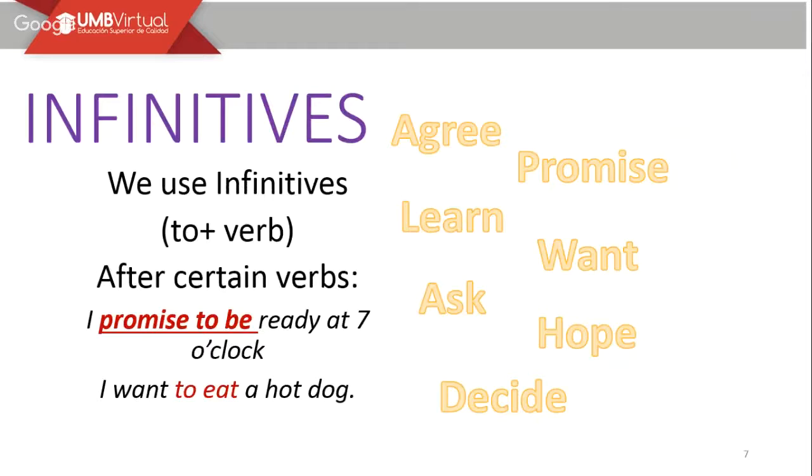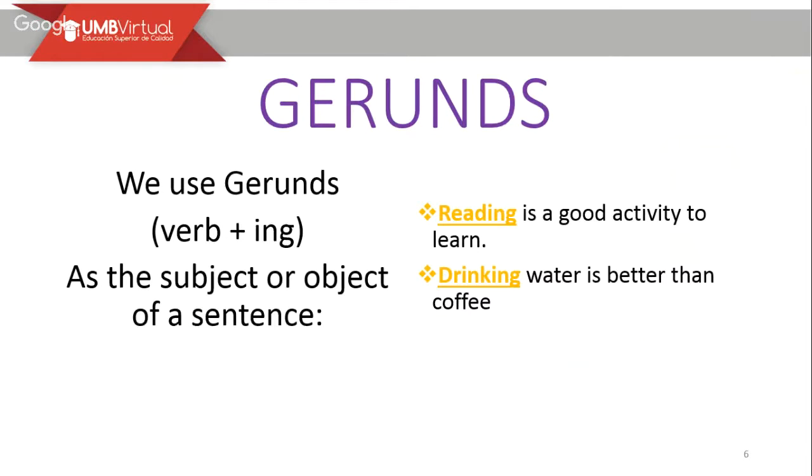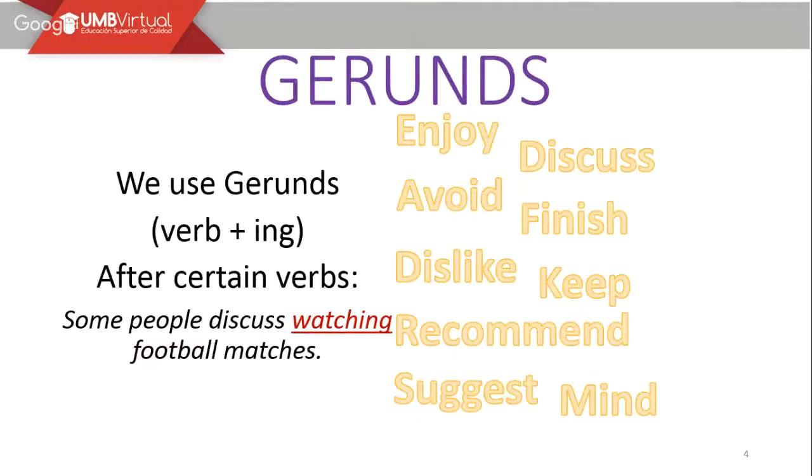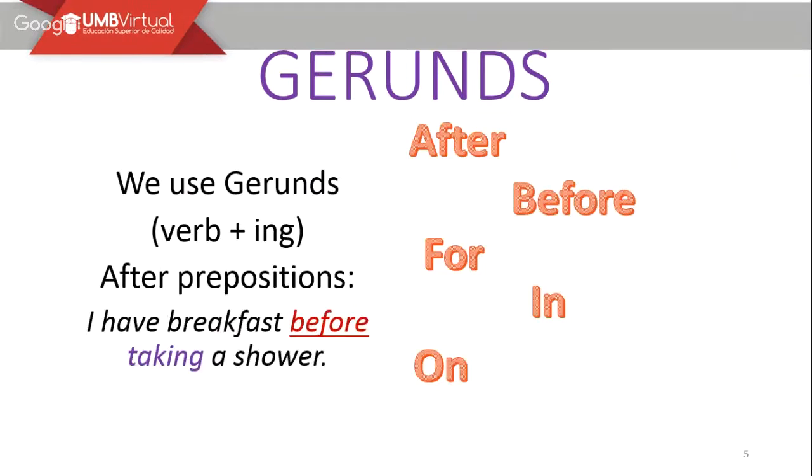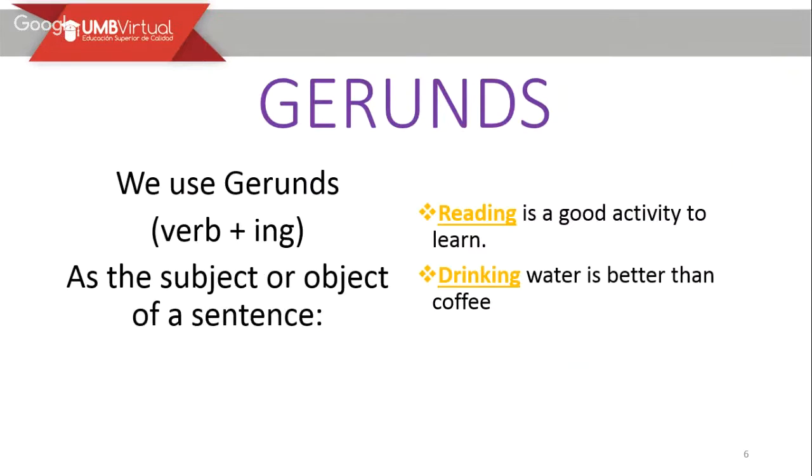Now, according to these three uses, don't forget, I'm going to go back. The first use is with those verbs. They are going to be followed by a gerund because there is a rule. In the second use, with those prepositions, when you use a preposition and after it there is a verb, you have to use it as a gerund.